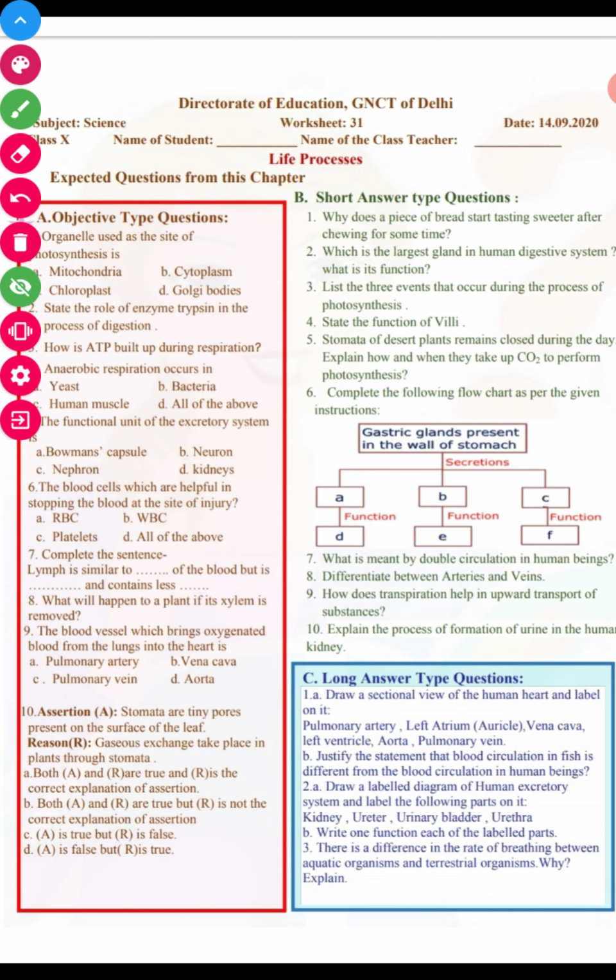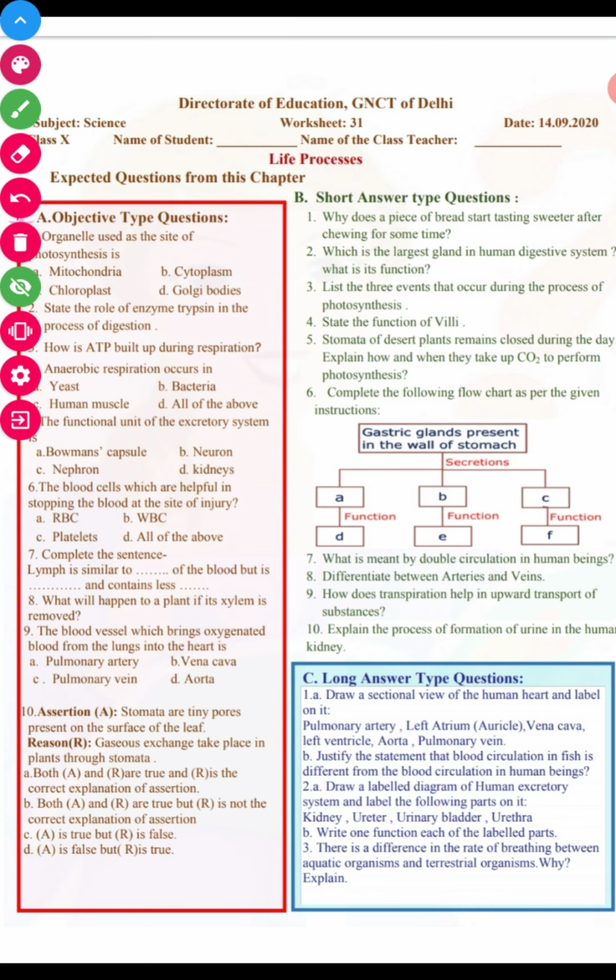Next question we have: what will happen to the plant if its xylem is removed? If its xylem is removed, the process of photosynthesis will not happen, because xylem conducts the water from the root to the higher parts of the plant like leaves. So if the xylem is removed, the conduction of water will not take place, and so photosynthesis will not take place.